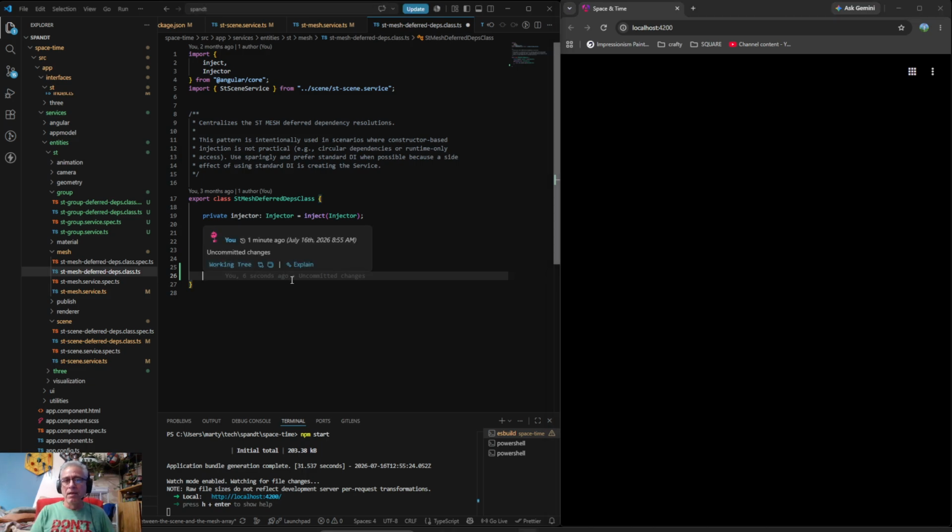And there's nothing inherently wrong with having two singletons wanting access to each other. There's nothing wrong with that. It just doesn't work. I mean, so there is something wrong with it. It doesn't work.